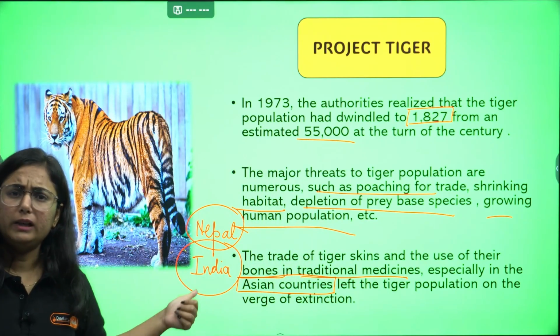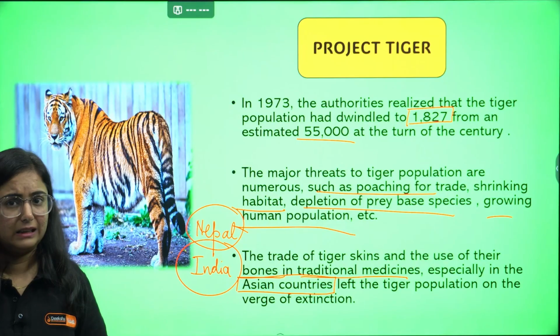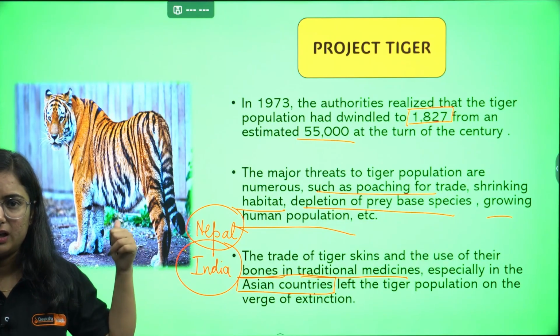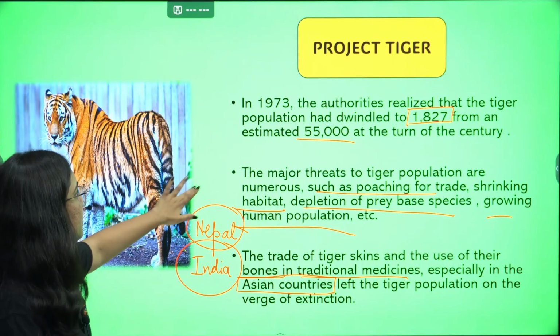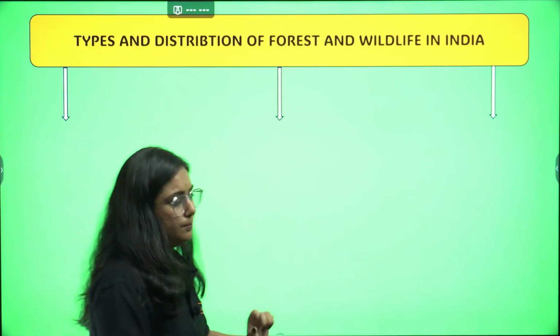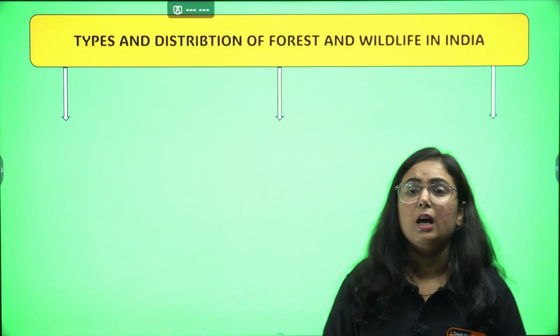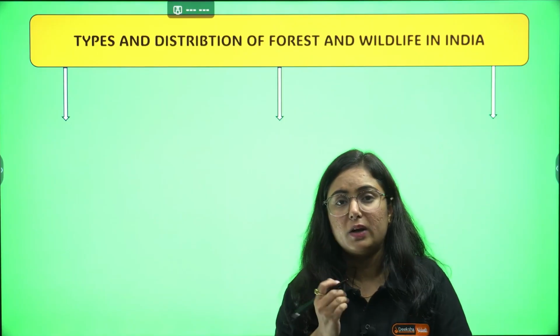Not only tigers, there were projects for many other animals, as we discussed. So these were the steps taken by the government. Among those, the special projects are a very relevant point here. Moving further with the types and distribution of forest and wildlife in India.